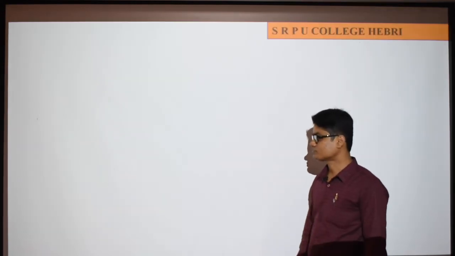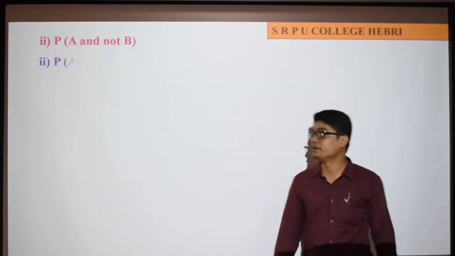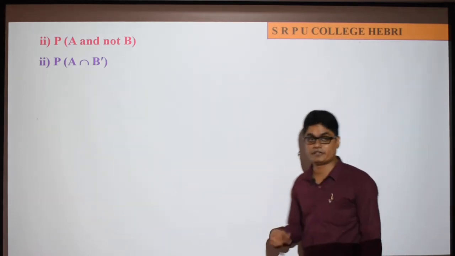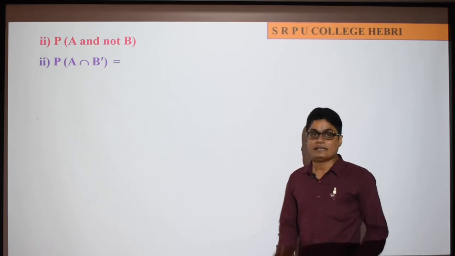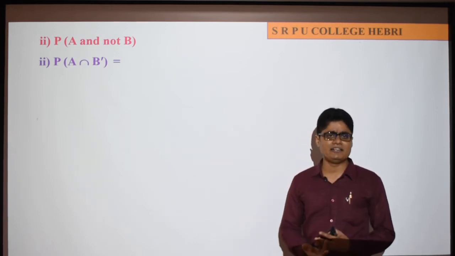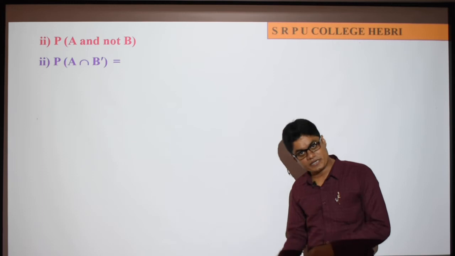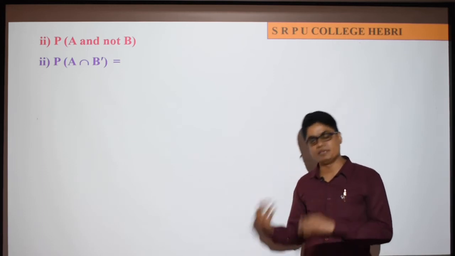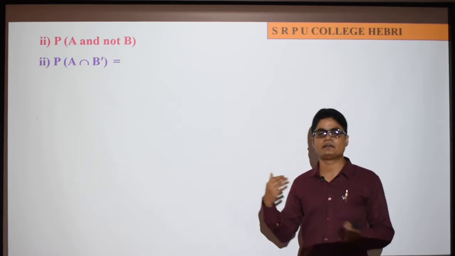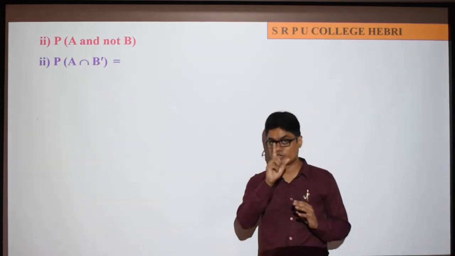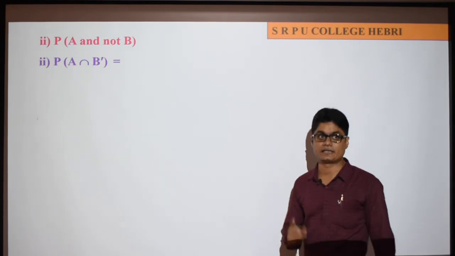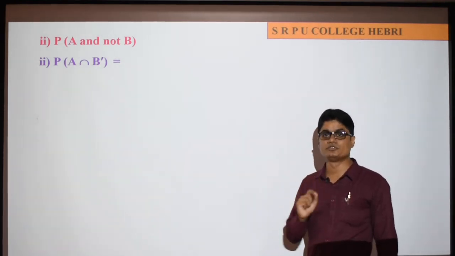Next question, A and not B, that is probability of A intersection B complement. And you know that if A and B are independent, A and B complement are independent, A complement and B complement are independent, A complement and B as well. I gave a note on this, remember, very useful. I told in that class that the note is very, very useful in problems.